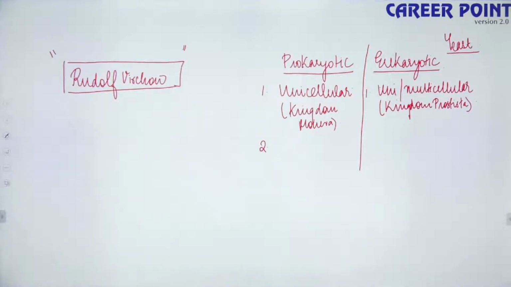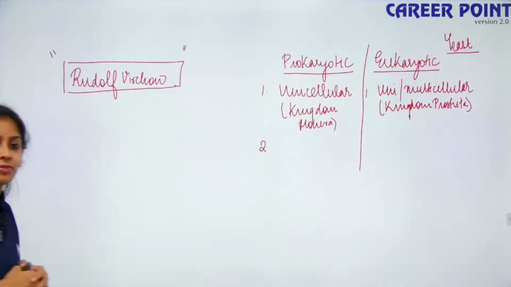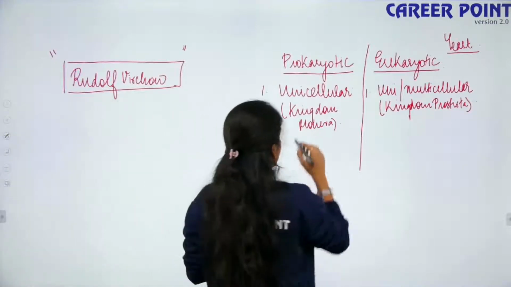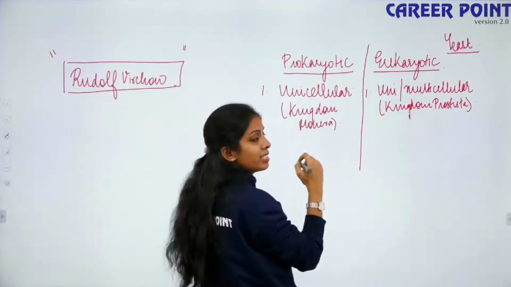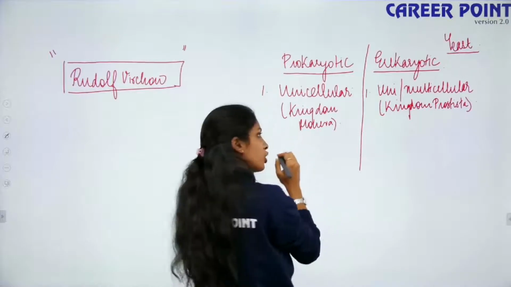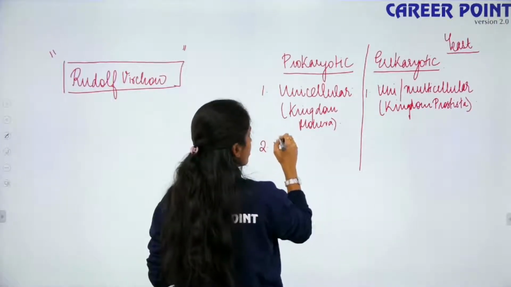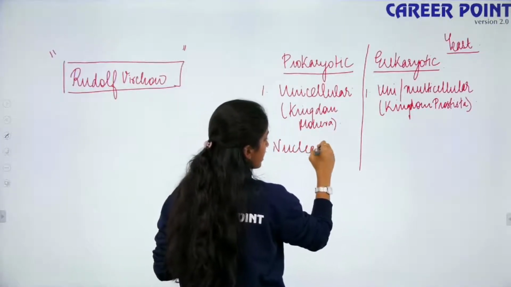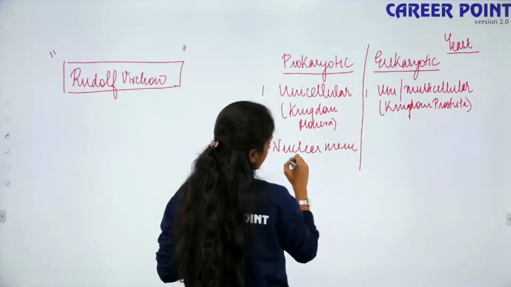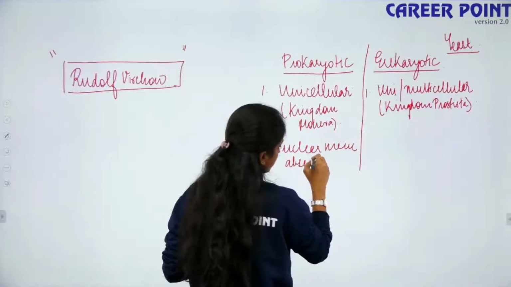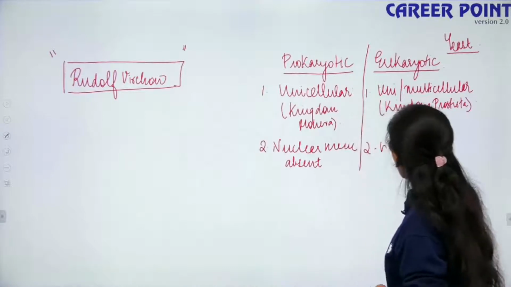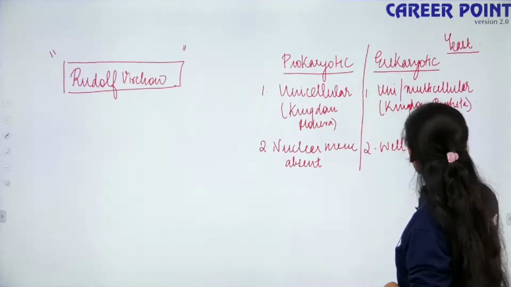Shimpi says no nucleus. Oh my god, I didn't know. They do not have a well developed nuclear membrane. So the nucleus region is present but the nuclear membrane is absent. Here they have a well developed nuclear membrane.